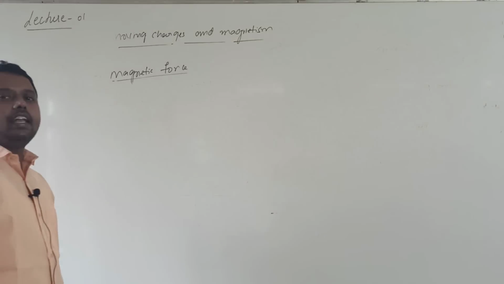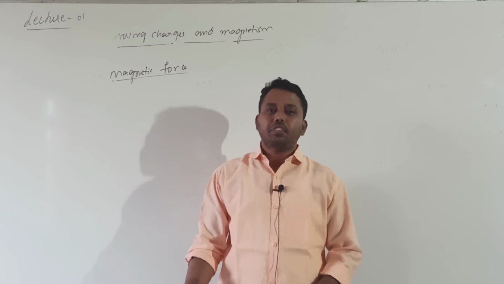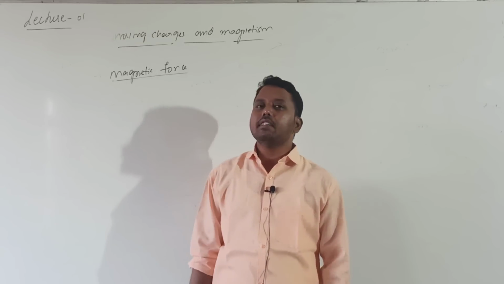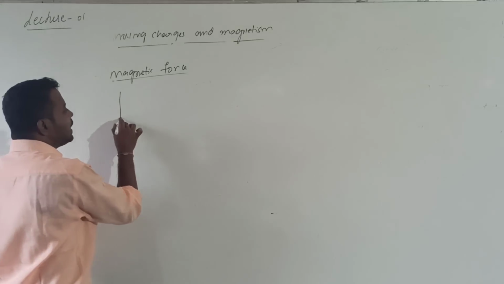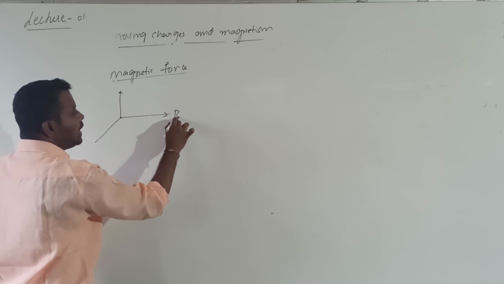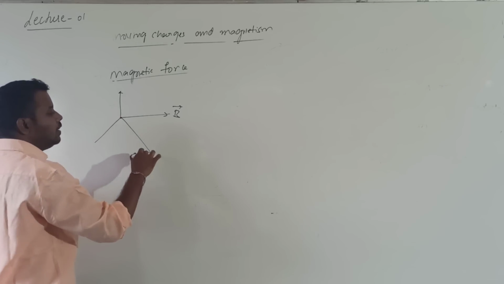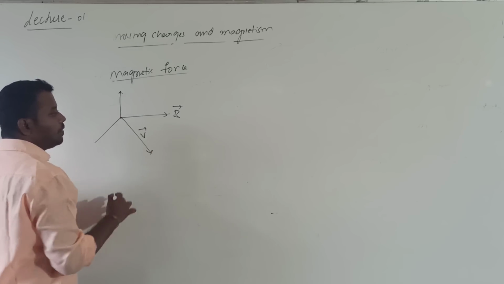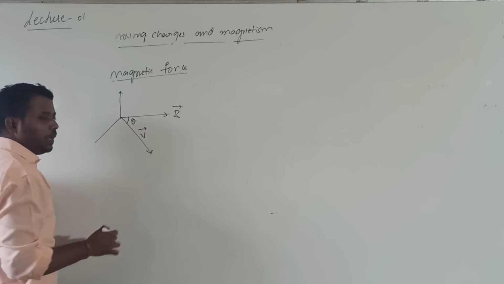Similarly, whenever a charge moves in a magnetic field, it will experience a force. That force is called the magnetic force. For example, let me consider a 3-dimensional diagram, and this is the direction of B bar. Let us suppose a charged particle moving with a velocity V bar in space, making an angle theta with the B bar.